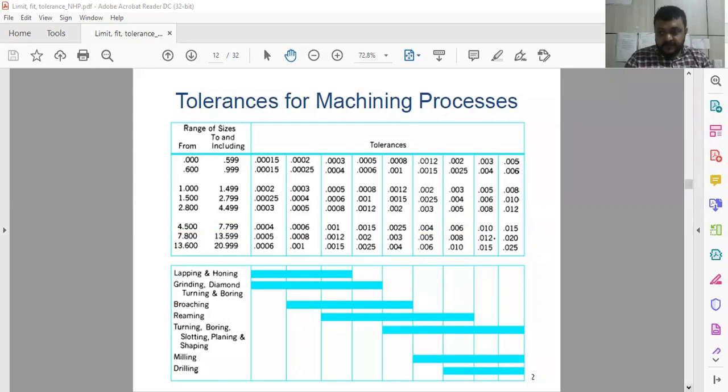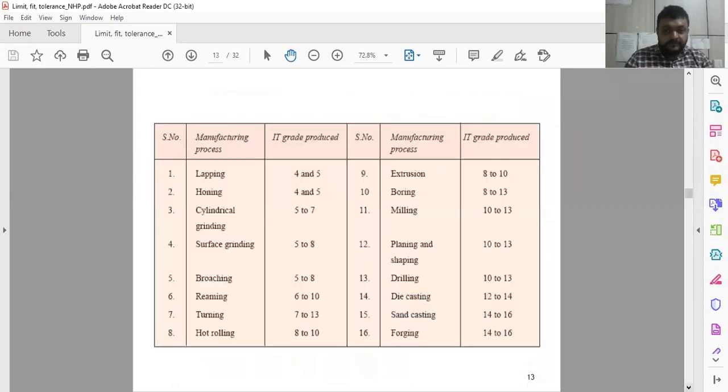So this is about the tolerance based on the machining operation, and these are the tables. Different manufacturing operations, serial number from 1 to 16. 16 various manufacturing operations are there, and suitable IT grades are defined in this table.